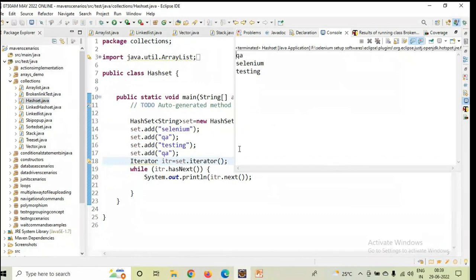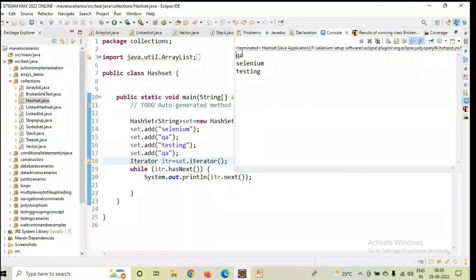But if you observe, in which order did I insert them? Selenium, QA, testing, QA. But why is it executing in this order? Actually, QA is there two times, but it is only printing one time. That's what ignoring duplicated content means. Only one time it will print. Next it is printing Selenium, next testing. Why is it printing in this order?